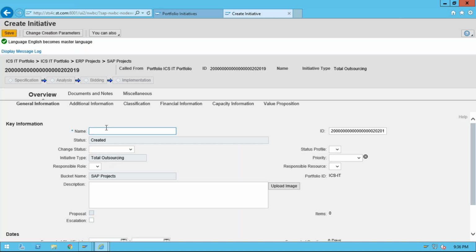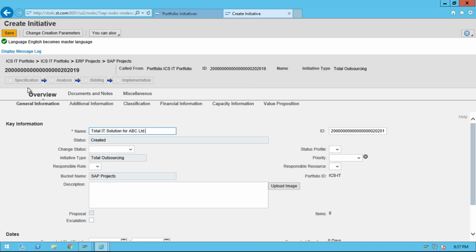Okay, let's say total IT solution for ABC Limited. So here, ID, this is the external ID. You can change it if you want, otherwise it can be the same. And see, this is the initiative header. All the parameters which are appearing, we can control from the configuration, what information we want to keep here.